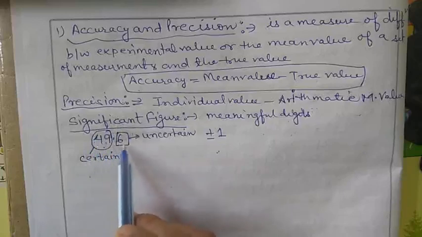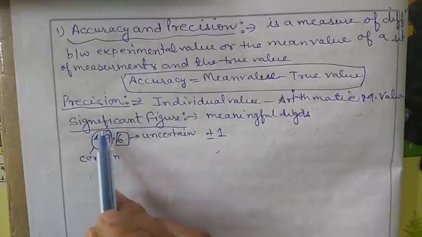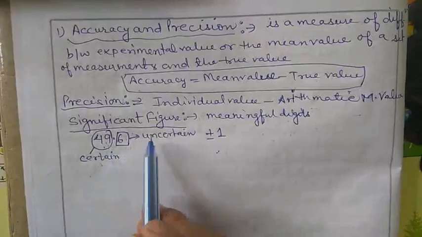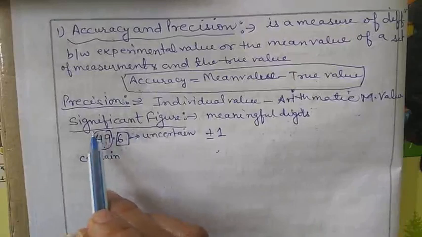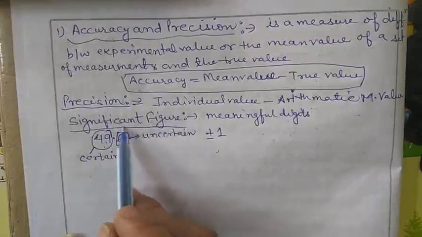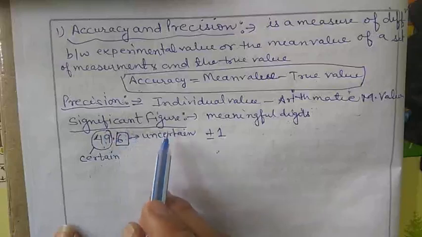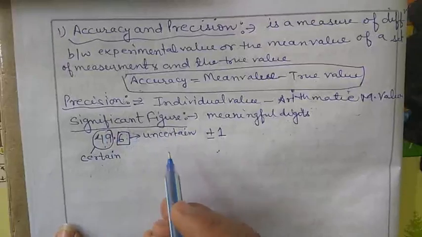So the total number of digits present in any value, whether they are certain or uncertain, are considered as significant figures. Okay. For example,